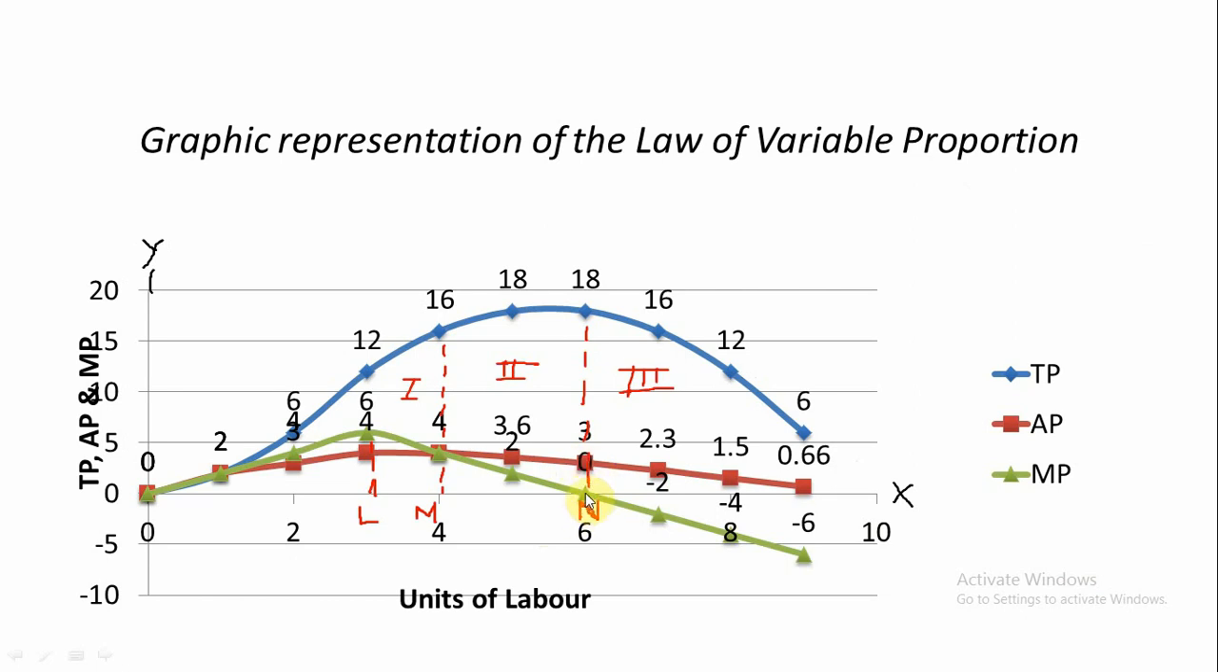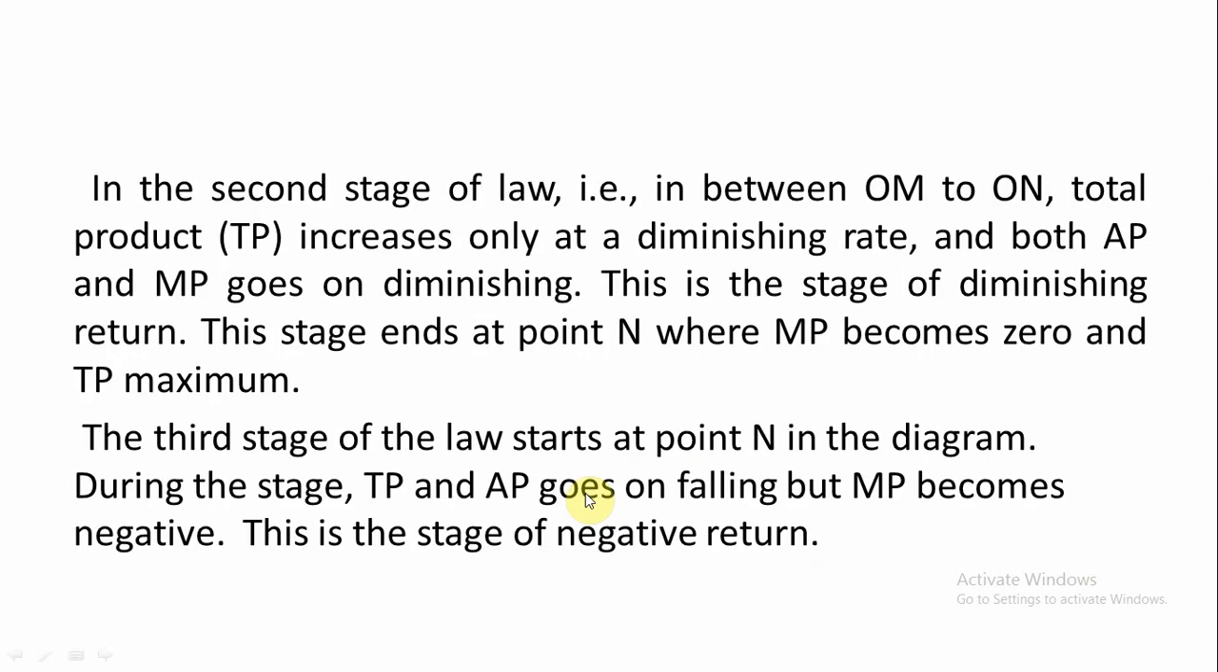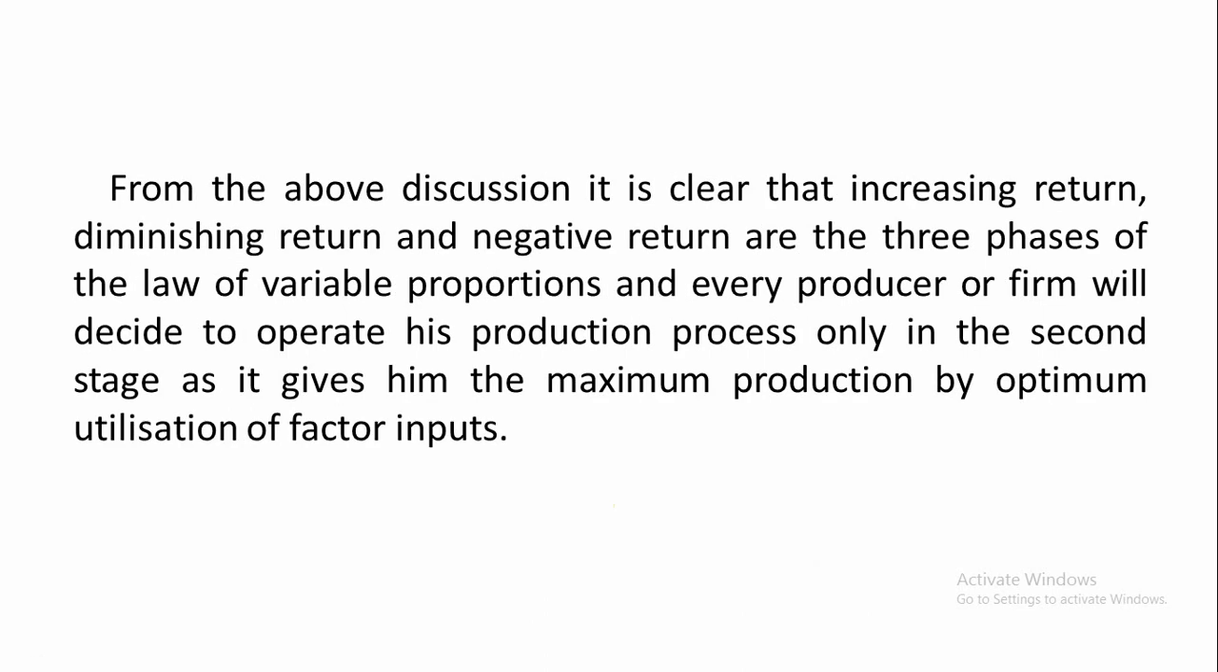This is 0. Okay. Then the third stage of the law starts at the point N in the diagram. During this stage, total product and average product go on falling, and marginal product becomes negative. As marginal product becomes negative, this stage is known as the stage of negative return. Right. So from the above discussion, we are clear that increasing return, diminishing return, and negative return are the three stages or phases of the law of variable proportions.